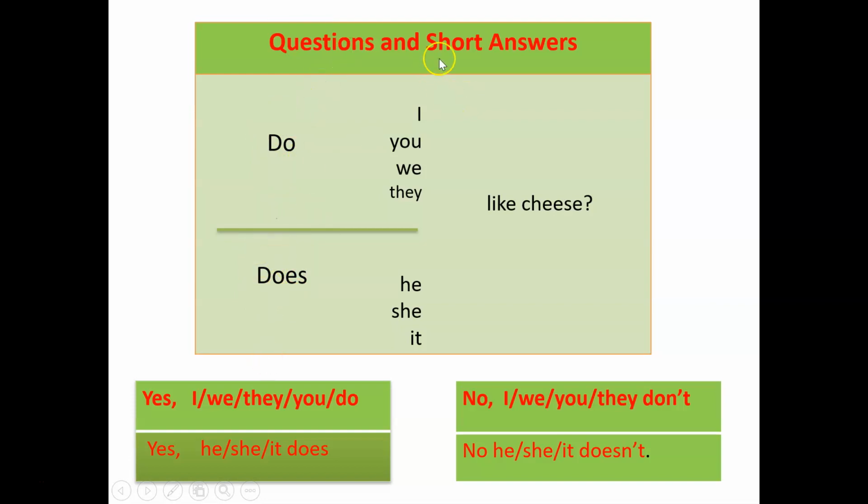So now for the short answers, we can either answer this question by yes or no. So if it is yes, then we have yes, I, we, they, you, do. If it is no, I, we, you, they don't. Or you can say do not if you want to use the full form. Short answer for the following. Yes, he, she, and it does. No, he, she, or it doesn't or does not. Alright?